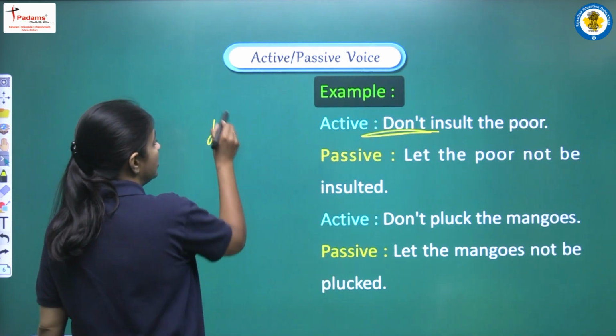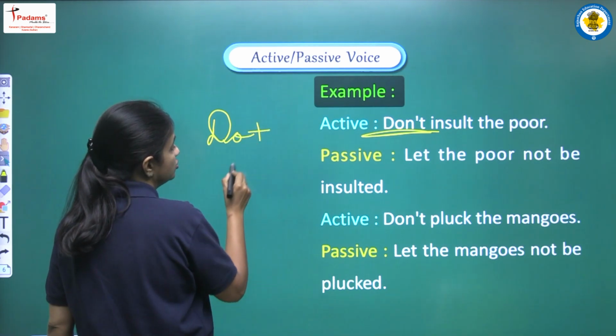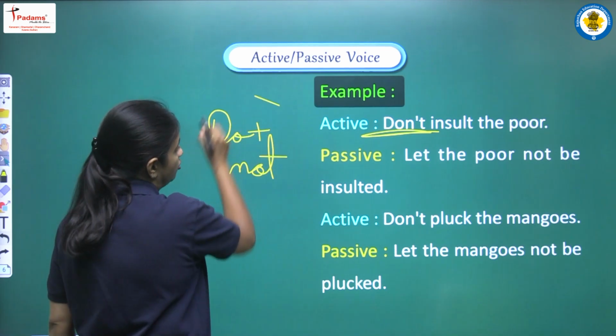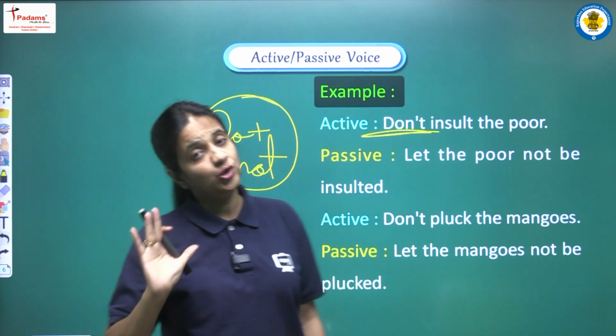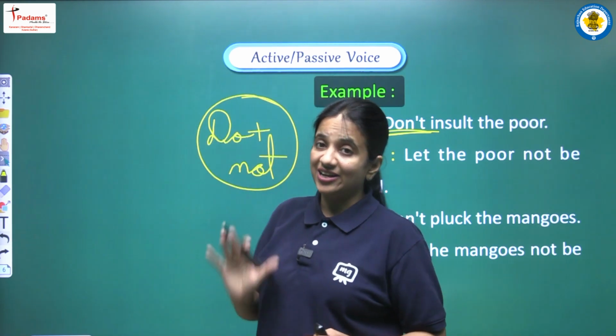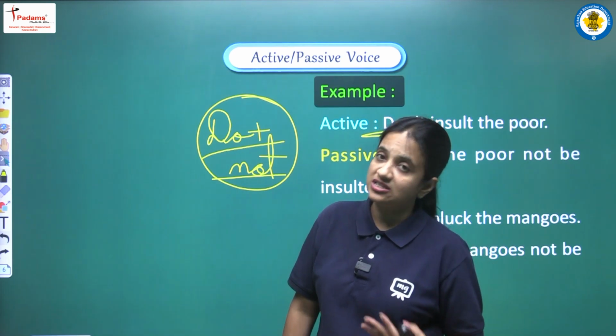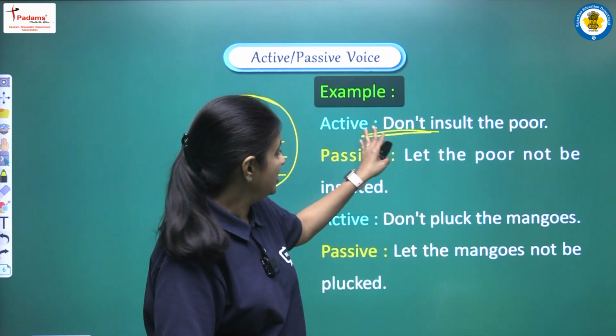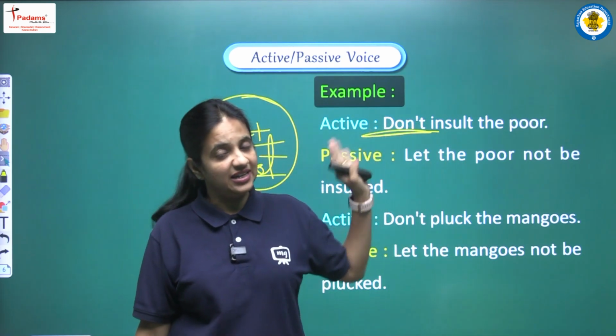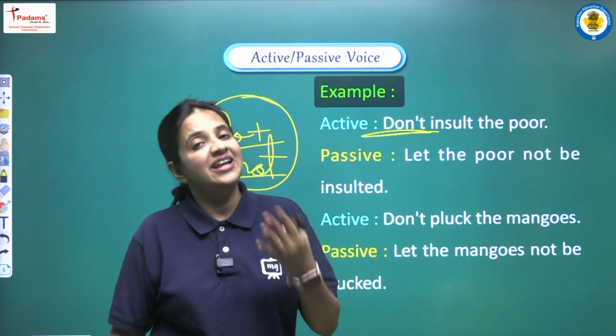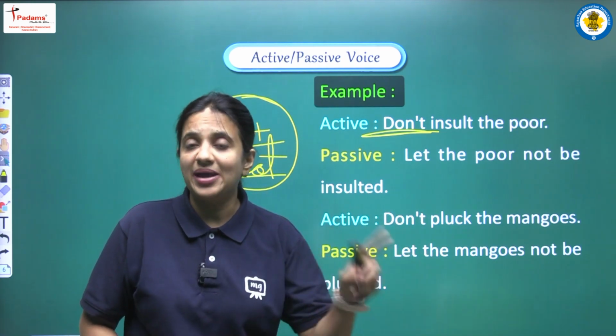Don't means do plus not, okay? So do plus not, shortened, is written here as don't. So whenever we get a negative imperative sentence in which we have do plus not, or we can say don't, with the help of don't we can identify very easily that we have a negative imperative sentence.